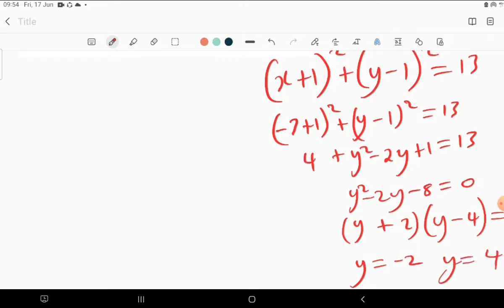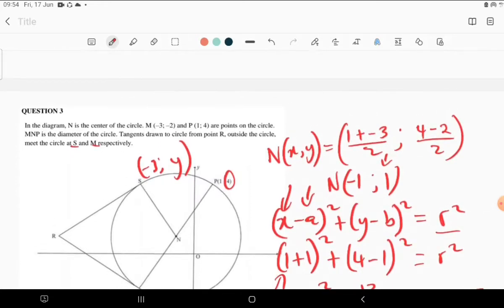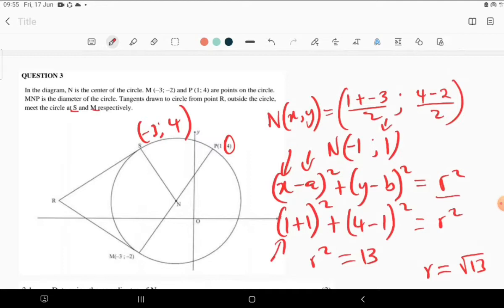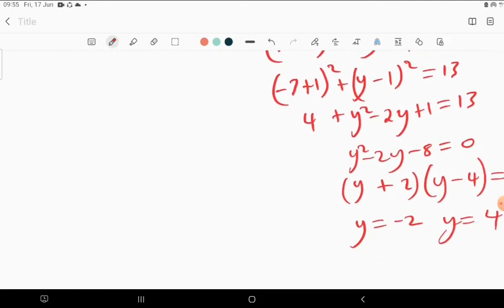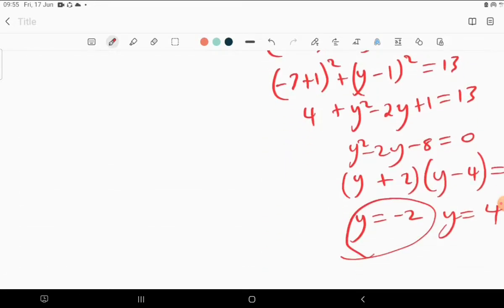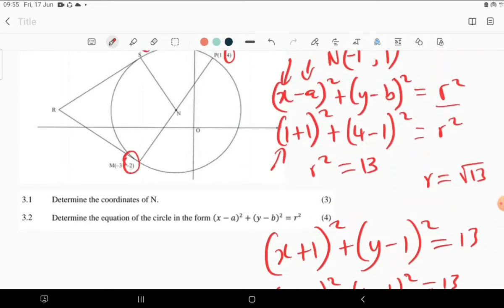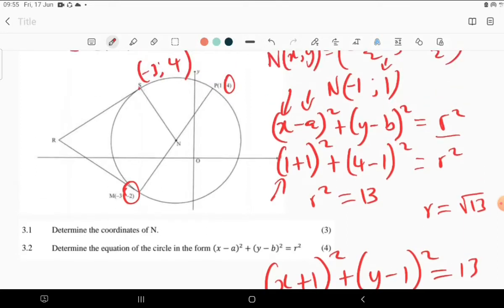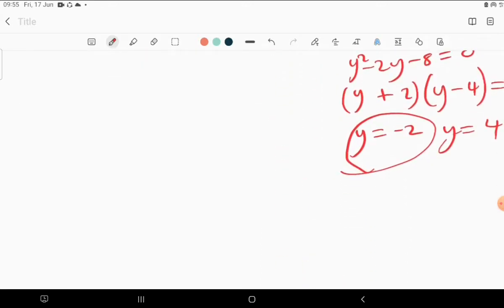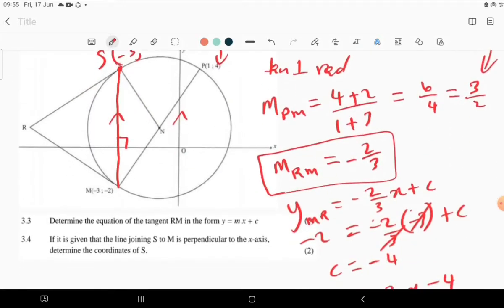Then if we are dealing with negative 2, which means we are going to be having what? 4 here. We're going to be having 4 here because the y-coordinate of S must be the positive one. So this negative 2 is this one, because when x is negative 3, you get this value for y and this value for y. So this is just what we have. The coordinates of S is that.